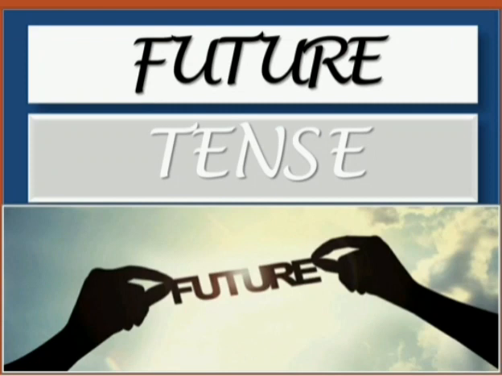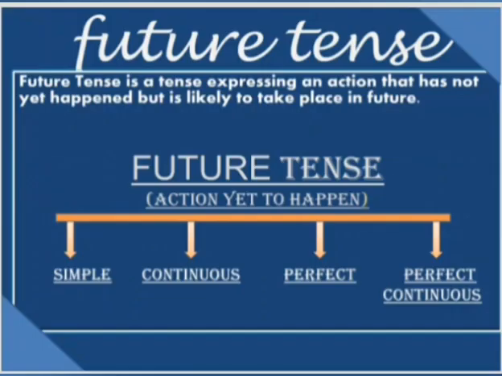Today we are going to have a discussion over the third type of tense. As you all know, we have already discussed the other two types, that is the past tense and the present tense previously. Today we are going to deal with the third type of tense, that is the future tense. After covering this module, you will be able to easily identify the various kinds of future tense. So let us begin.